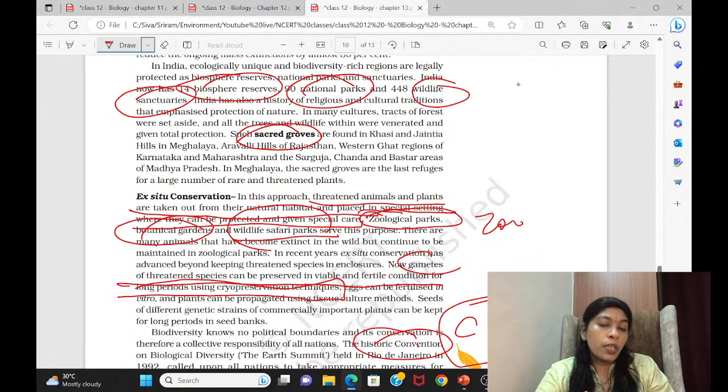Then comes the climate change chapters. There is not sufficient information for us to read here either. Climate change and pollution are connected together, and the questions that come are related to global warming and acidification. What are the factors leading to it, how can you rectify it, and what conventions are available? These types of questions are coming.